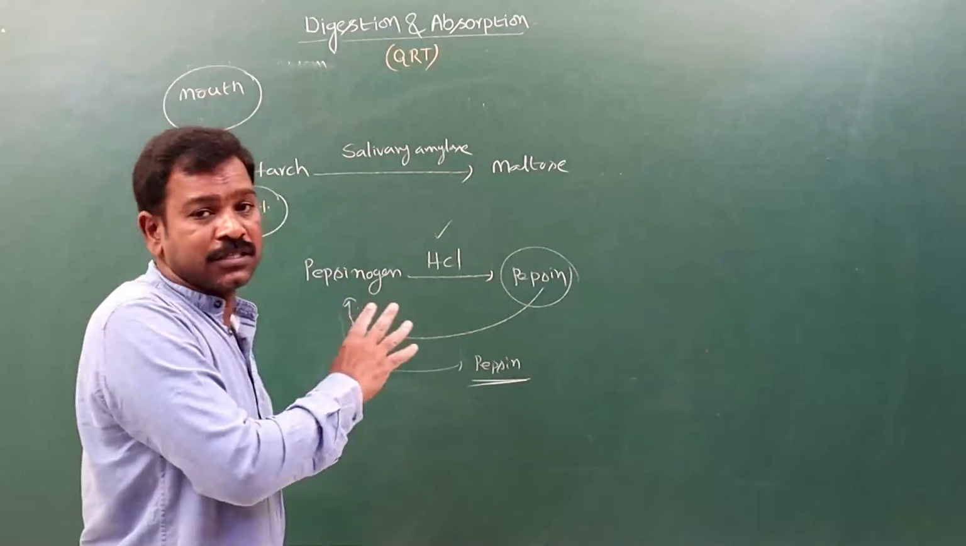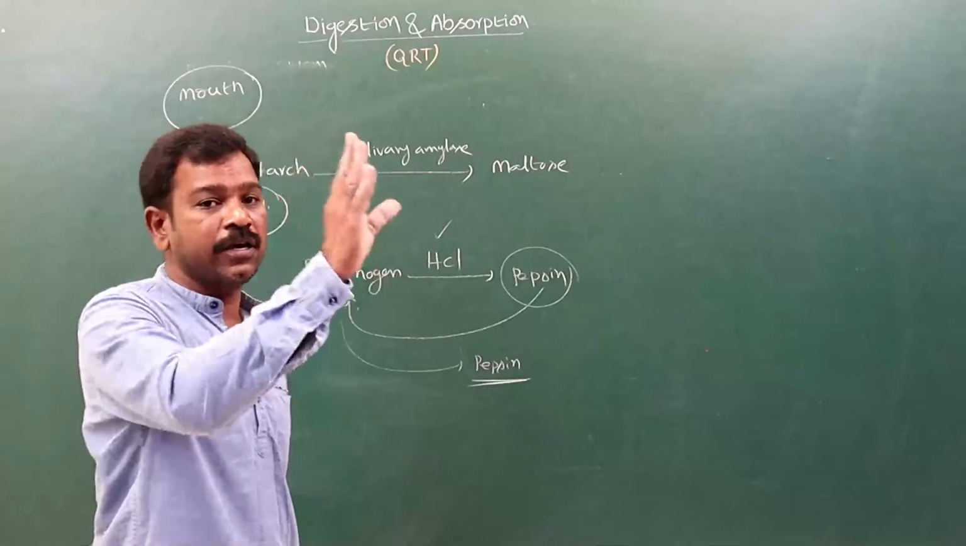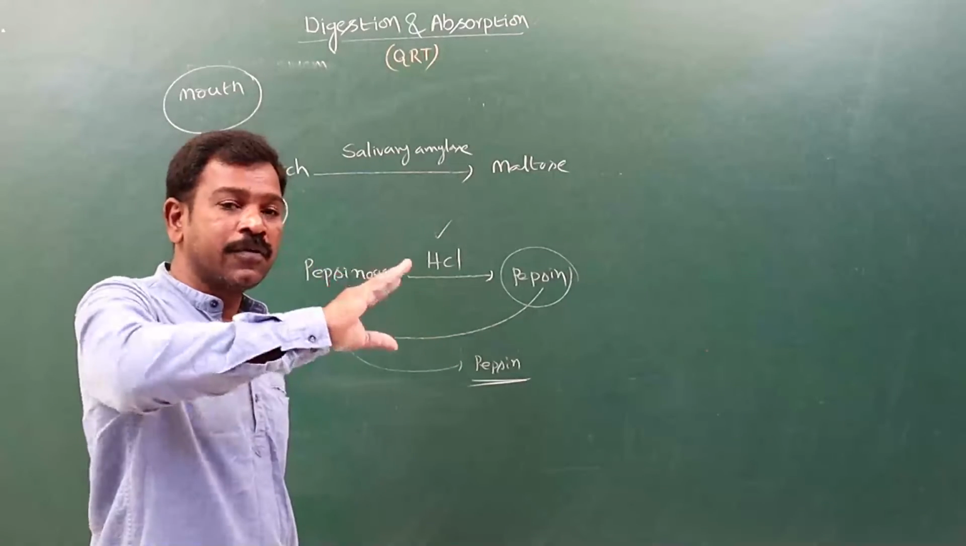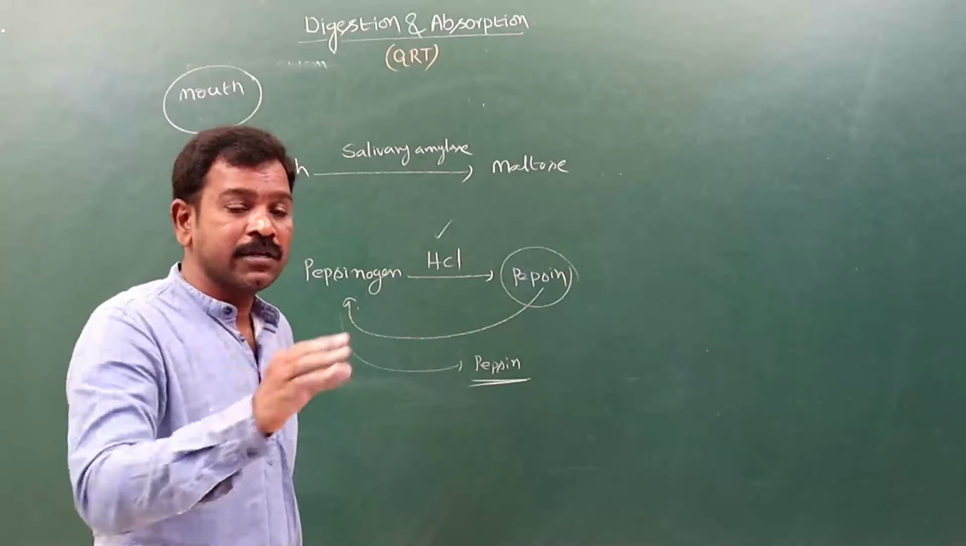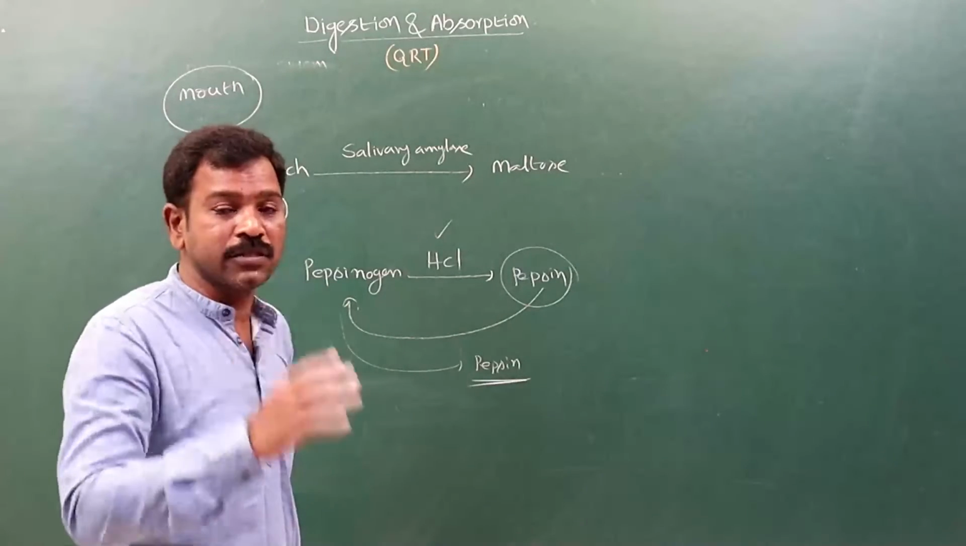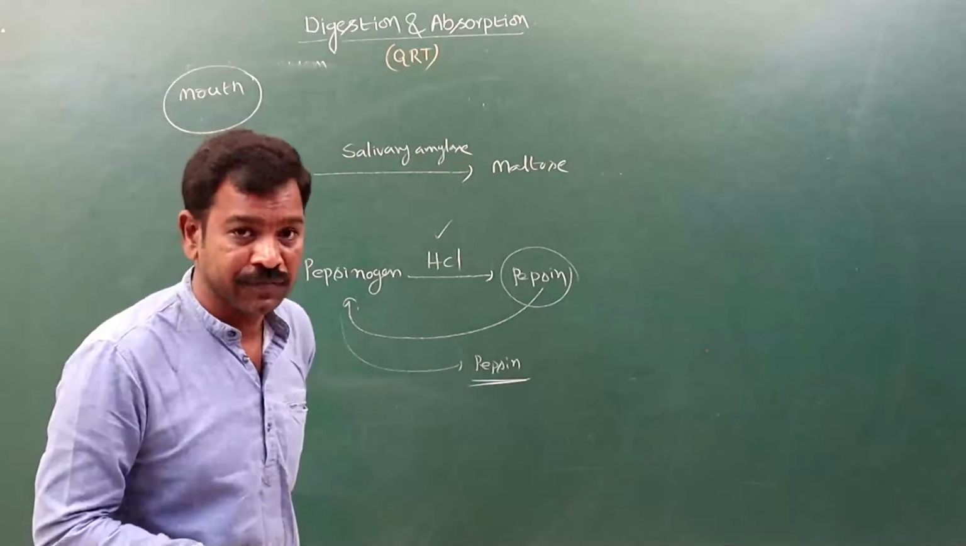The digested simple food molecules finally enter the blood, and from the blood or lymph, finally they reach the cells, and in the cells those are utilized. That process is known as assimilation.